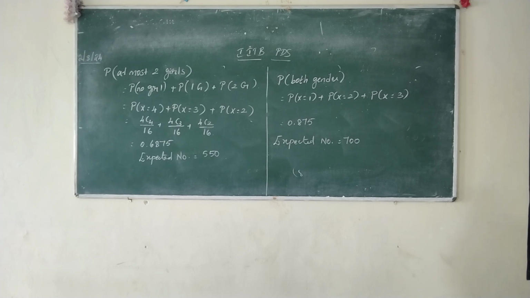Binomial distribution is restricted to a small number of trials, whereas Poisson distribution will be applied for a large number of trials. Even the same problem can be solved by binomial distribution also, but we may get a variation in the answer. We always try to focus on a very good result. So apart from binomial distribution, Poisson distribution is a very good distribution when the number of trials is more.